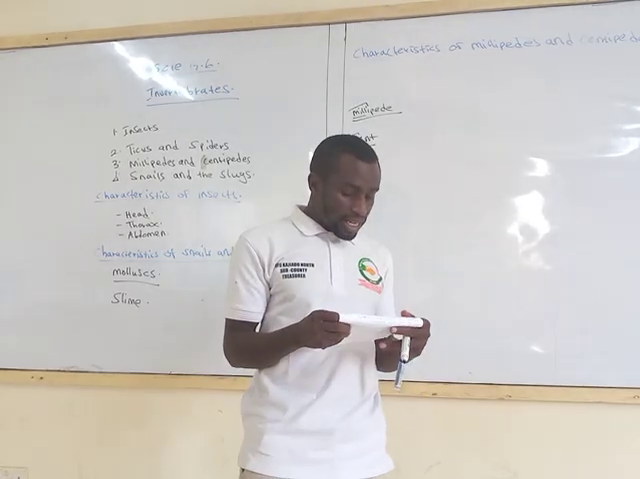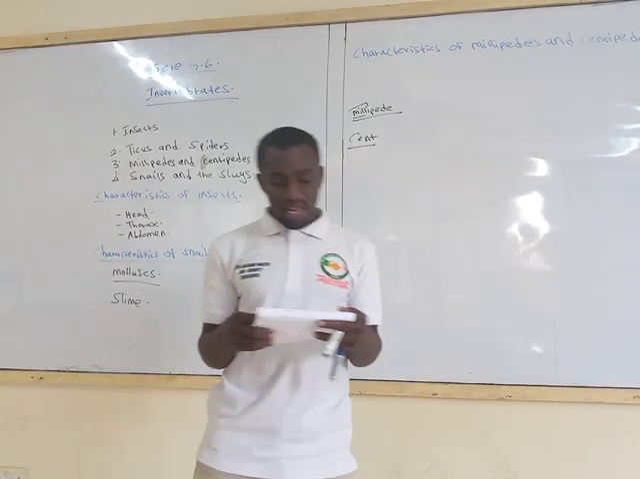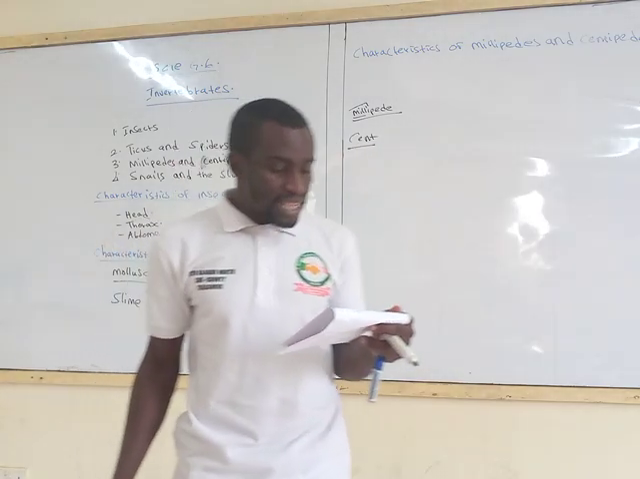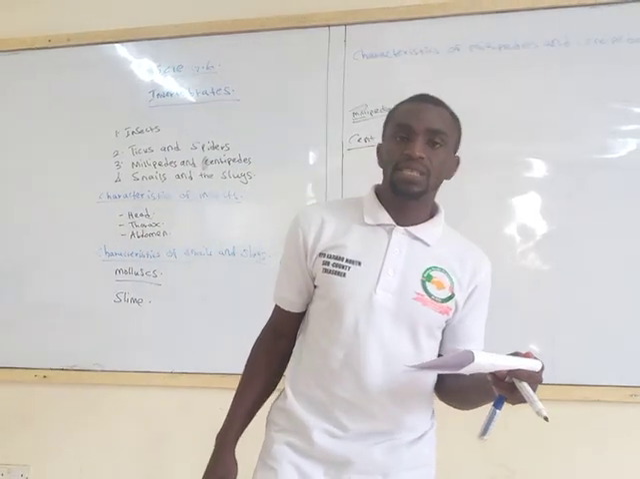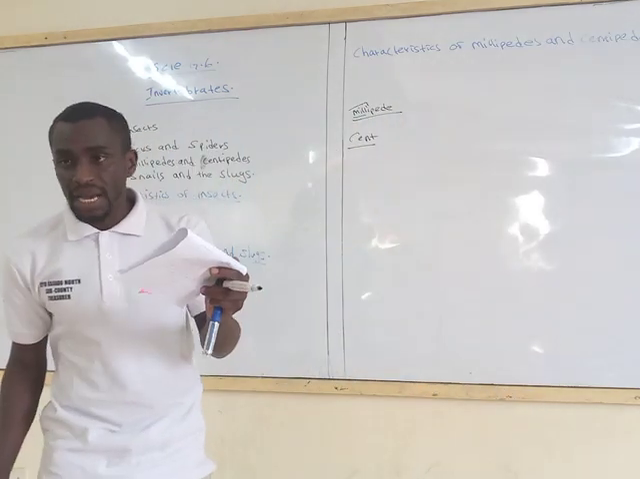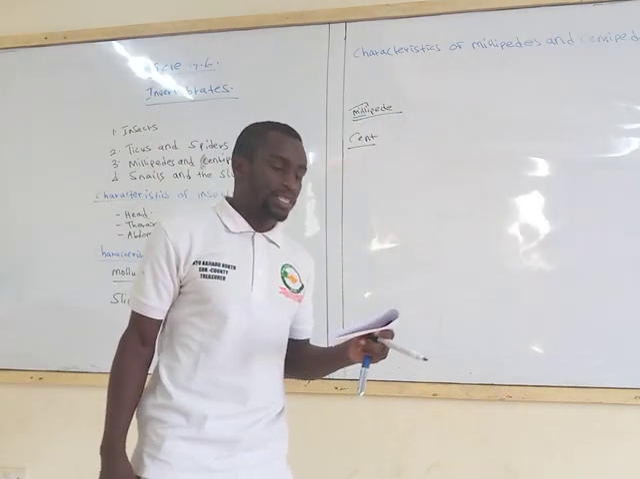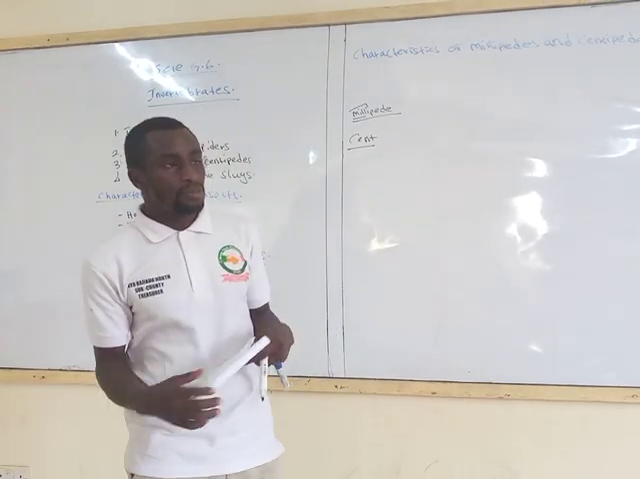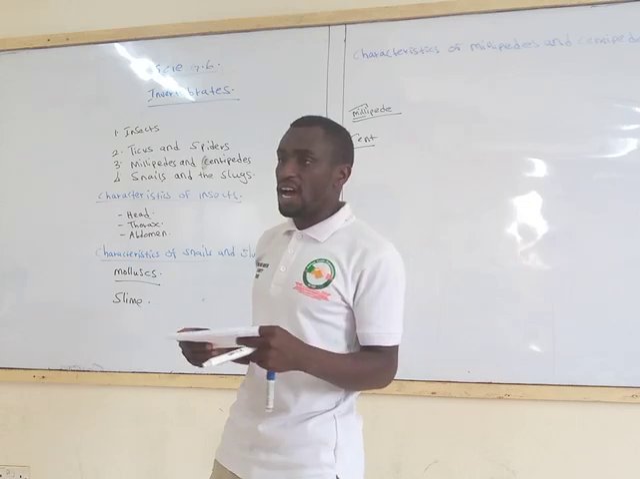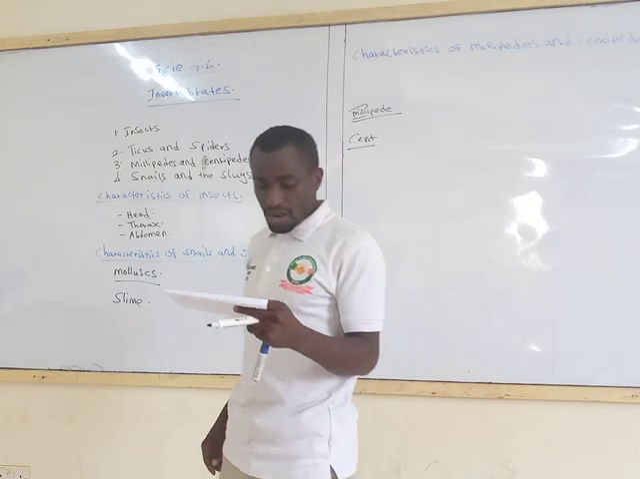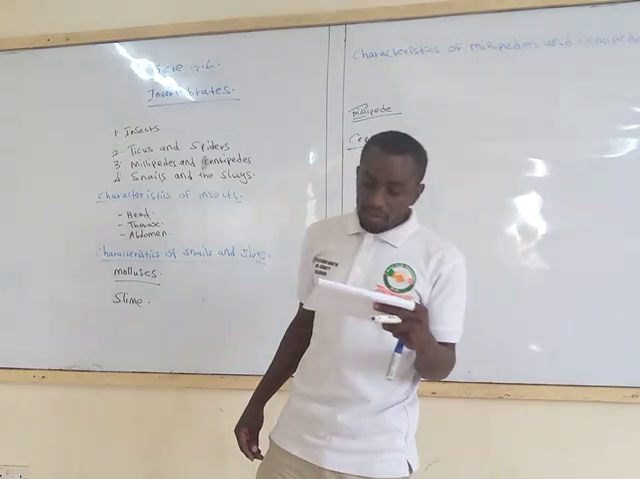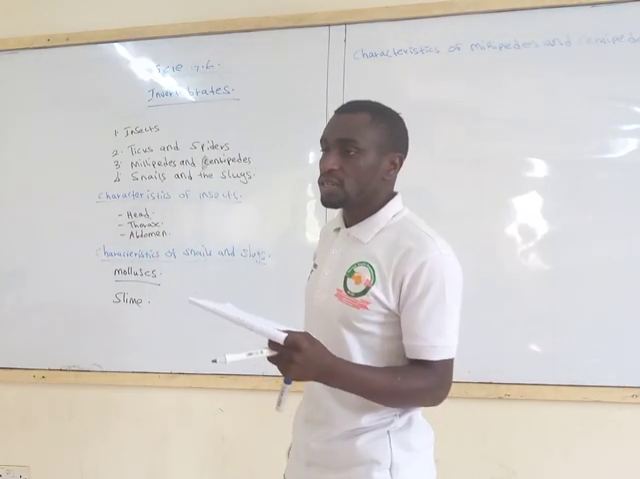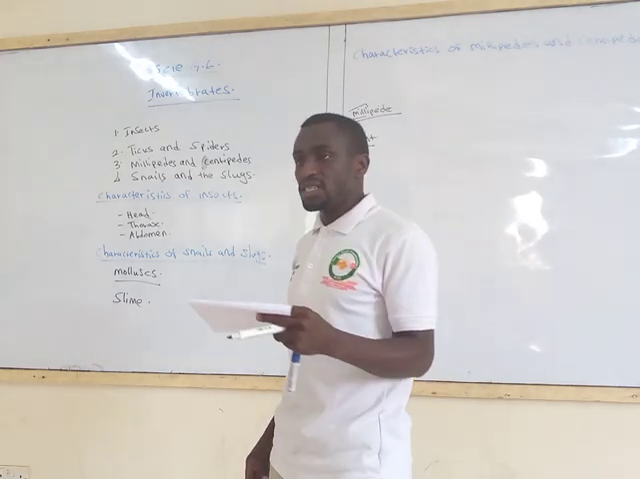Then let's look at some harmful effects of invertebrates. The first one, spiders and centipedes can bite, and so they are poisonous. Then next, weevils destroy crops, so they are harmful to crops. Then mosquitoes, lice, fleas, and bedbugs are harmful to human beings. They normally bite human beings.